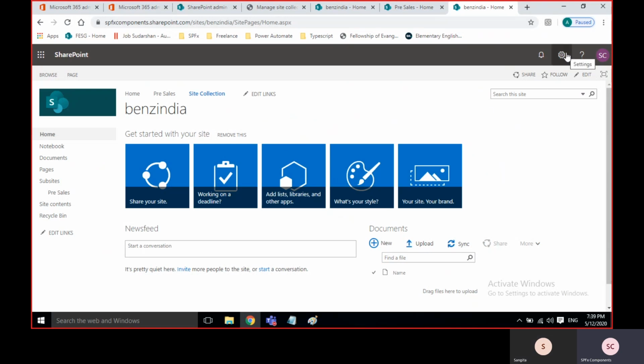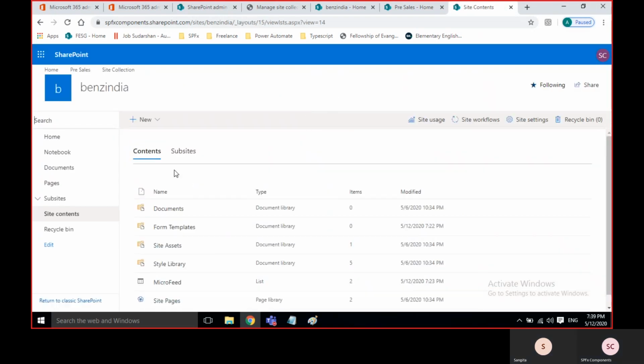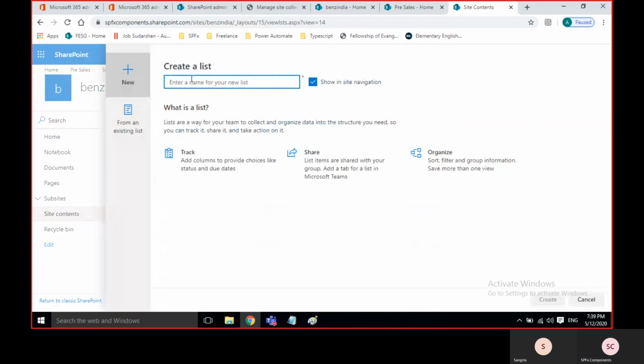Then again site actions, then site contents. The same way we created the subsite, again click New. Here you can see list, library, document library. We'll create the list first. Just click on list, and then we will give the name as employees.